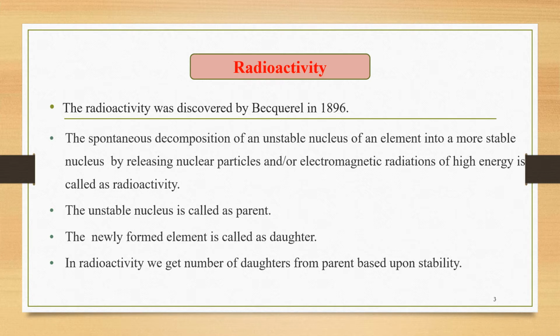Now, as far as the nuclear chemistry chapter is to be considered, this chapter includes the study regarding the nuclei of an element. In that study, some nuclei show a characteristic property called radioactivity. So we are interested to study what is meant by radioactivity and which type of nuclei show this property. Radioactivity was discovered by Becquerel in 1896.